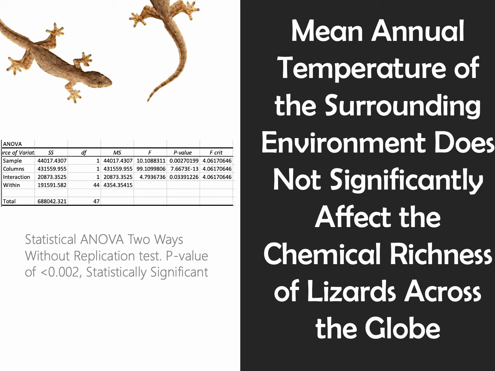My results showed that the mean annual temperature of the surrounding environment does significantly affect the chemical richness of lizards across the globe. I conducted an ANOVA two-way test with replication to test the hypothesis. The test yielded a p-value of less than 0.002, which shows that there is a very significant correlation between mean annual temperature and the chemical richness of the respective lizard species.